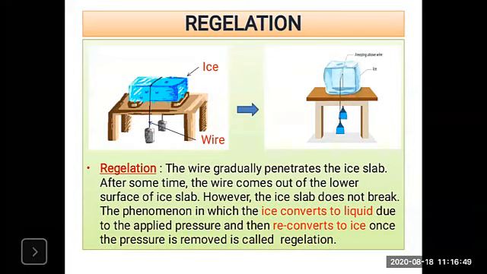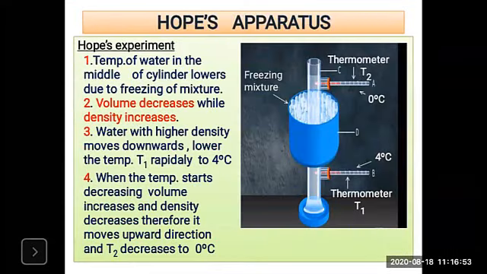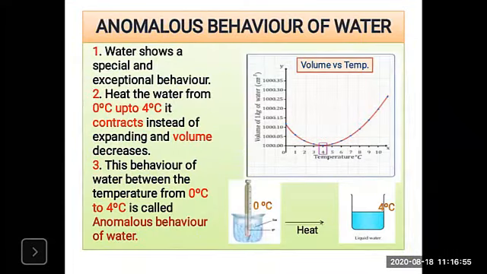Now next topic is what? That is the anomalous behavior of water. What is meant by the anomalous behavior of water? Anomalous means abnormal behavior. Abnormal behavior shown by the water. Here, look at the diagram. Look at the graph, that is the volume versus temperature. So volume, there is an expansion of water. Volume of water is there.